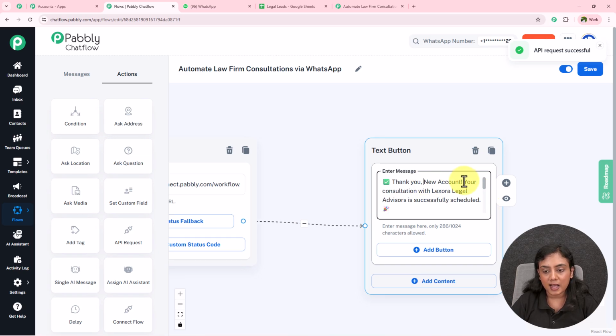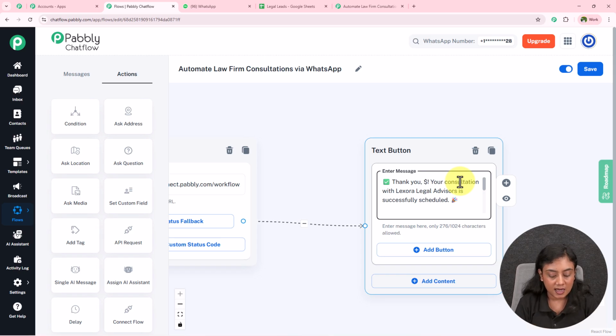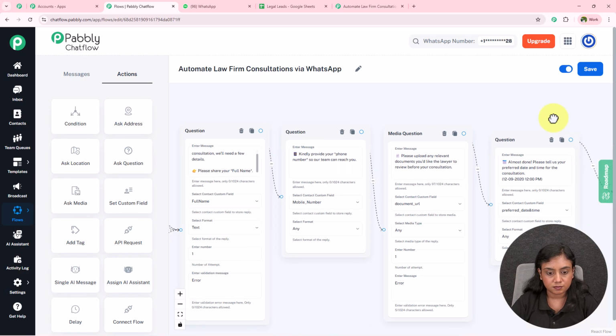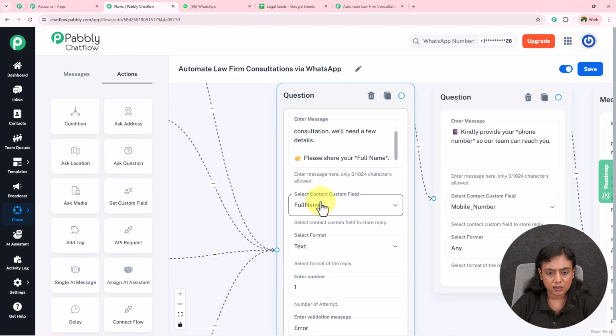Now after this thank you, what I want is the name of my lead right over here. How can we get the name of the lead from our contact custom field into this message? For that, simply add a $ sign and add the name of your contact custom field. My contact custom field's name is full name right over here. If I show you, you can see this full name is the contact custom field.